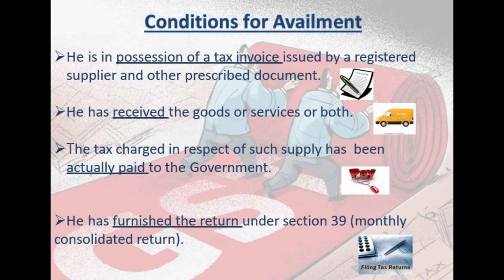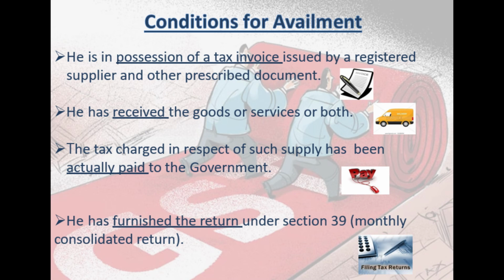The conditions for availment of GST credit: you should be in possession of a tax invoice issued by a registered supplier or other prescribed document, that is, a delivery challan, a debit note, or a bill of entry for home clearance in case of imported goods, duly assessed by customs.